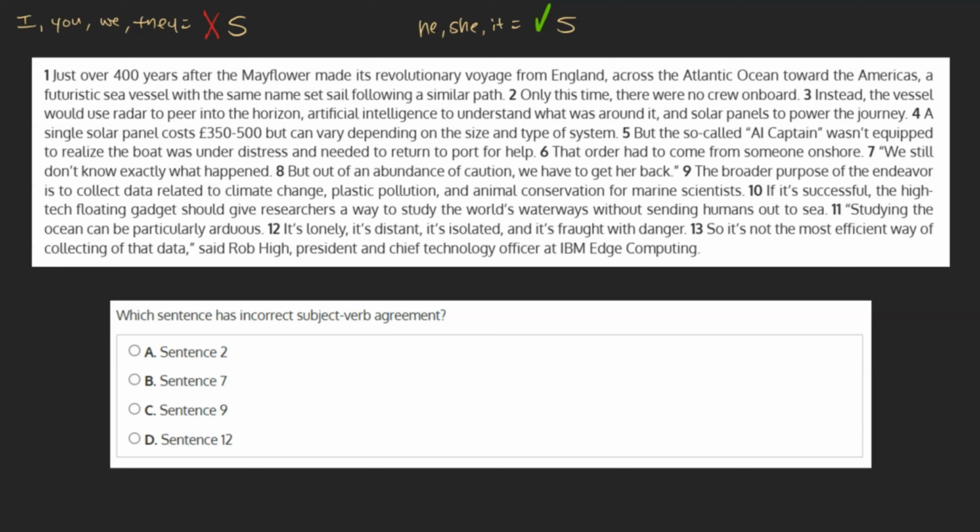It sounds more complicated than it is, and most of the time you can get by with simply a good ear for what sounds right in English. With this in mind, let's take a quick look at the subjects and verbs in our choices. A. Sentence 2. Only this time there were no crew on board.